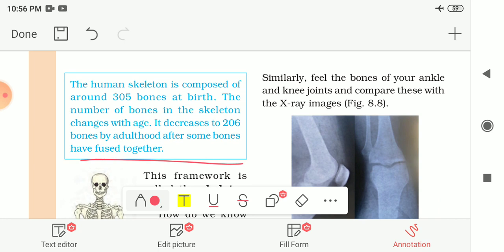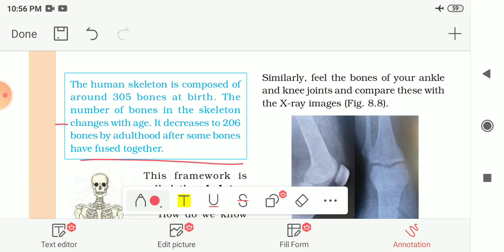The human skeleton is composed of around 305 bones at birth. So that means at birth we have a total of 305 bones. The number of bones in the skeleton changes with age. It decreases to 206 bones by adulthood after some bones have fused together.